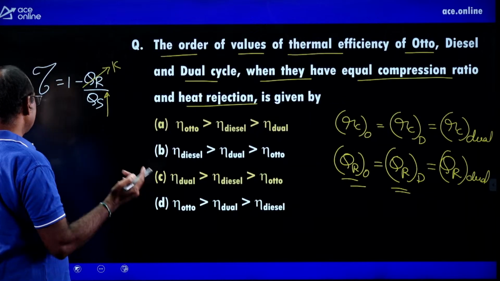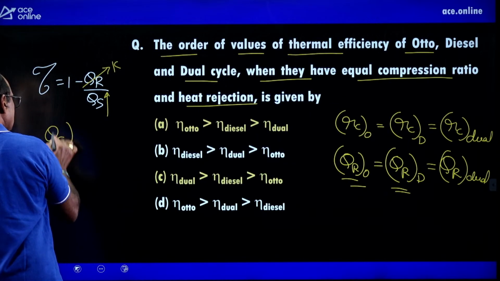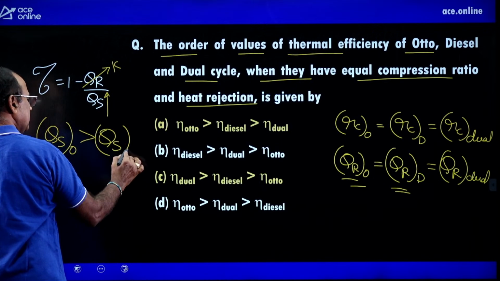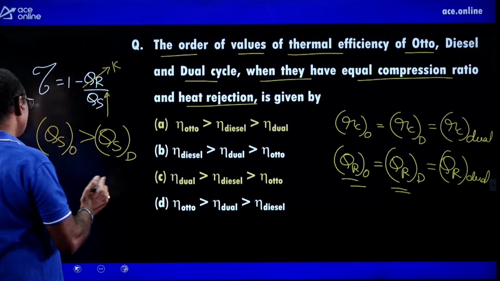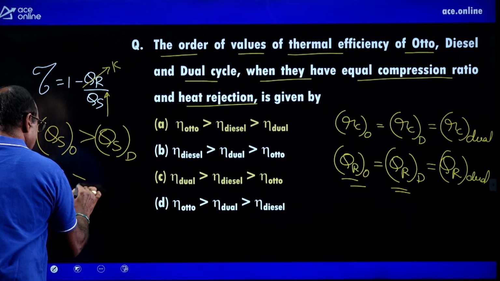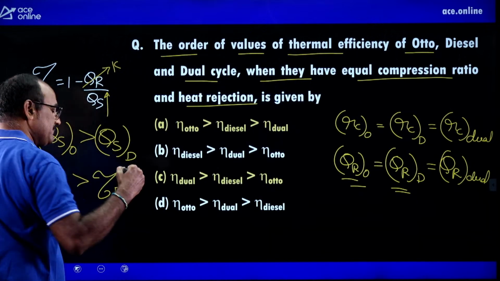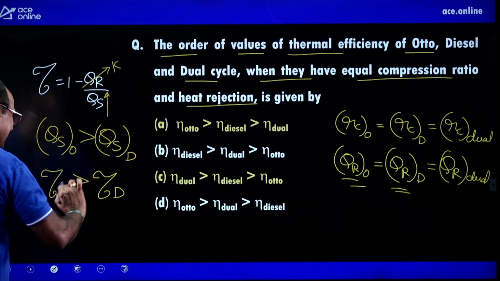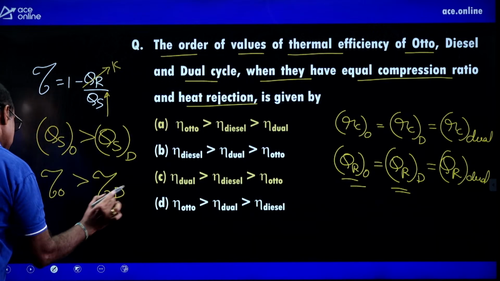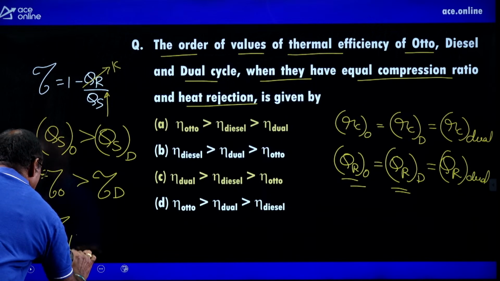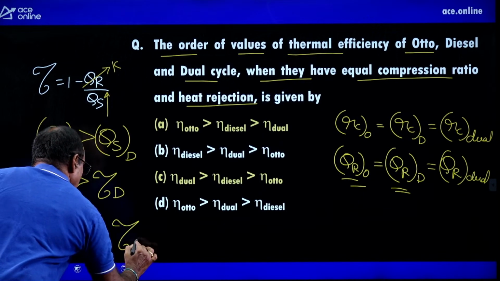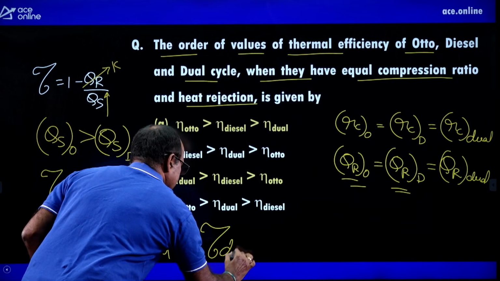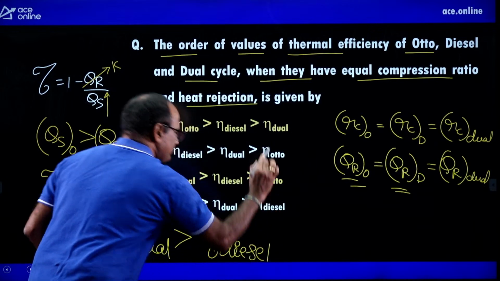From that I can say that the heat supplied for Otto cycle is more compared to heat supplied for diesel cycle. Definitely I can say that Otto cycle efficiency is better than diesel cycle efficiency. Once I know the relation between Otto cycle efficiency and diesel cycle efficiency, in between these two cycles I can put the efficiency of the dual cycle. Therefore, efficiency of the Otto cycle is more than efficiency of the dual cycle, which is more than efficiency of the diesel cycle. This is very important information.